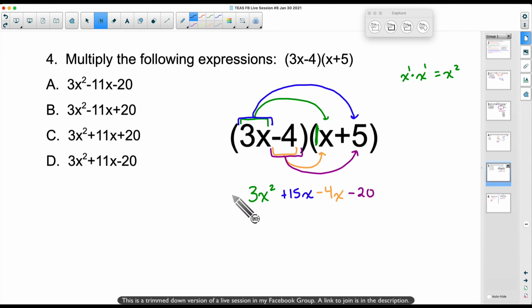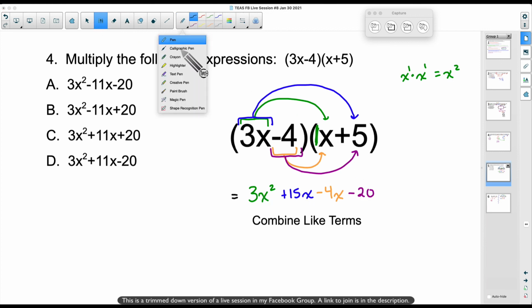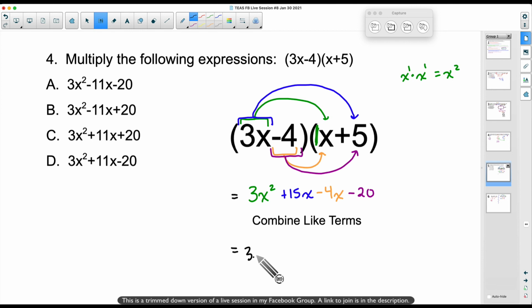We are done multiplying. Now it's all about combining like terms. And what I see people do here is they want to keep adding exponents. And I emphasize this, combine like terms. When you combine like terms, all you're doing is changing the numbers in front of the variables. You're just combining things that are alike. For example, here, if I look at the 3x squared, I don't see any more x squareds in this problem, so I'm just going to drop it on down.